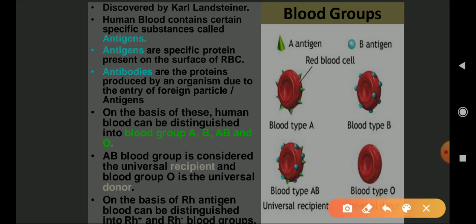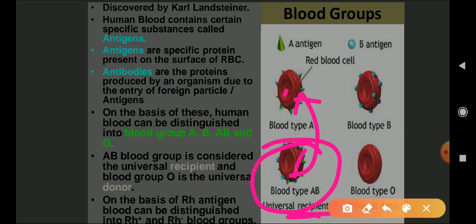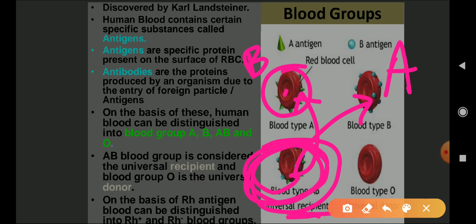But if you see the recipient that is AB, which is considered as a universal recipient, it has both types of antigens on its surface. So if this is given to A, then the B proteins which are present on the RBC of AB will provoke the antibodies in blood group A. If it is given to B, then it is going to produce the antibody against A. A blood group is going to produce antibody against B, and B blood group is going to produce antibody against A, because AB has surface proteins.